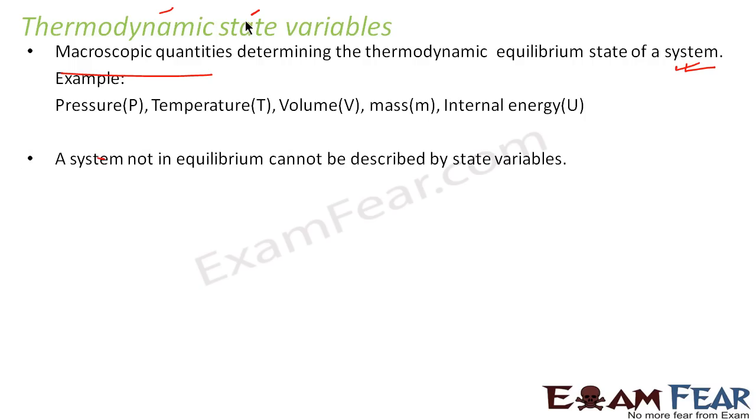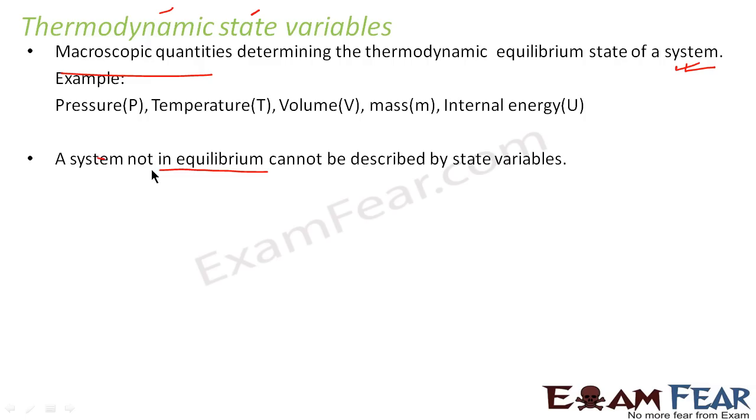A system not in equilibrium cannot be described by state variables. Why? That's very obvious. In the beginning I explained what equilibrium is in thermodynamics. Equilibrium would mean that the macroscopic variables will not change with time, right? Now suppose a system is not in equilibrium, that means such macroscopic quantities like pressure, temperature or volume are continuously changing with time.